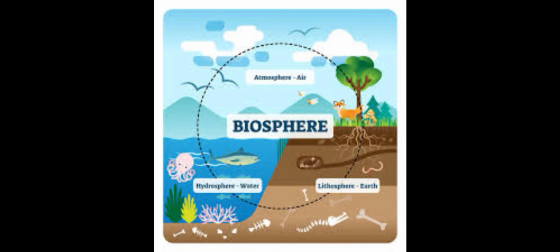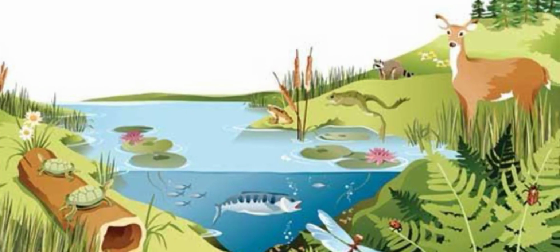And all the living things and non-living things are interconnected. That is called the ecosystem. See, all the life supporting system is known as the ecosystem. Every living being is interrelated and interdependent on each other for their survival. So that is called the ecosystem.